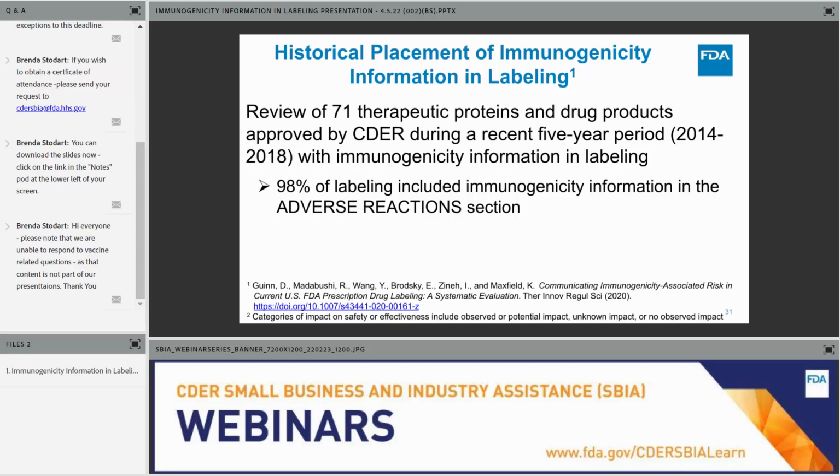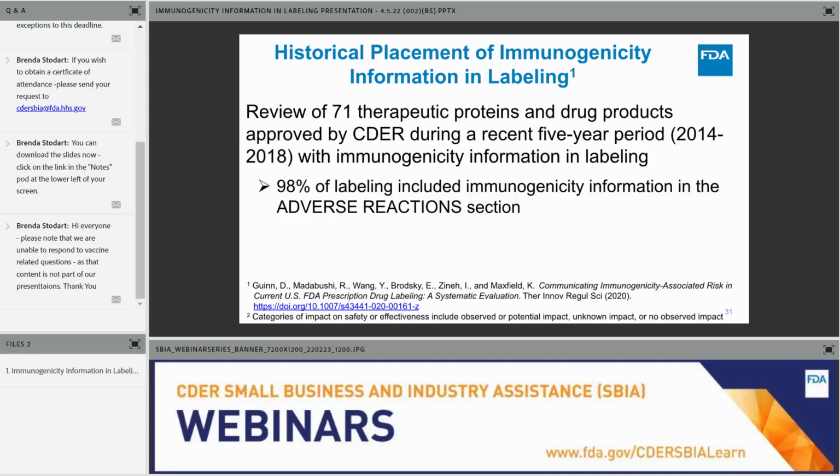Now that is potentially problematic in the sense that the way we've defined adverse reactions according to our regulations are untoward events that have a possible causal relationship to the drug. And in many situations, immunogenicity and anti-drug antibodies are not adverse reactions. They're not associated with safety concerns.